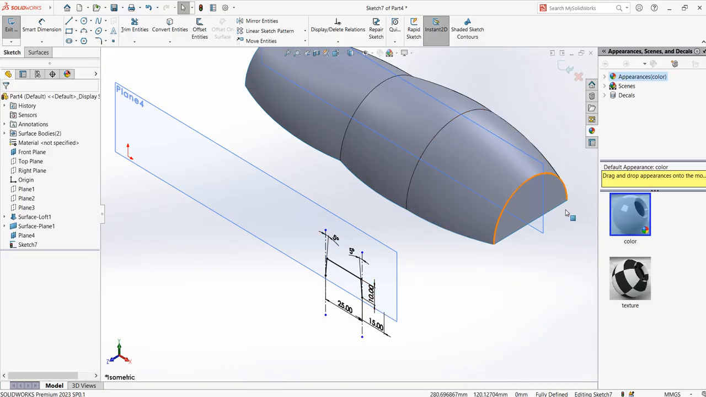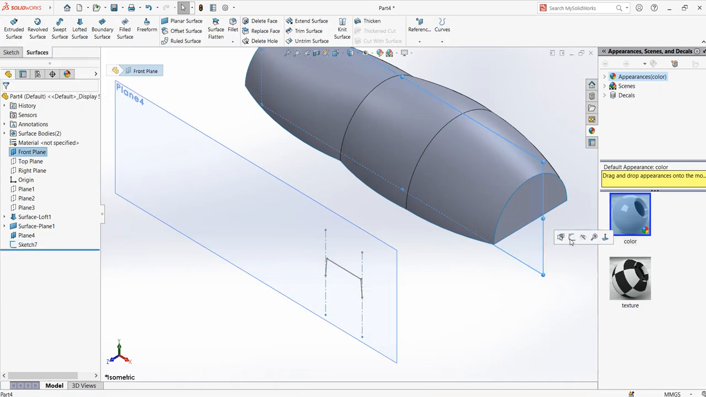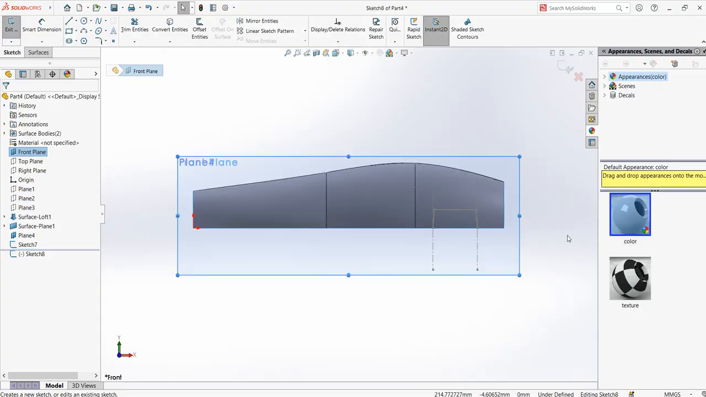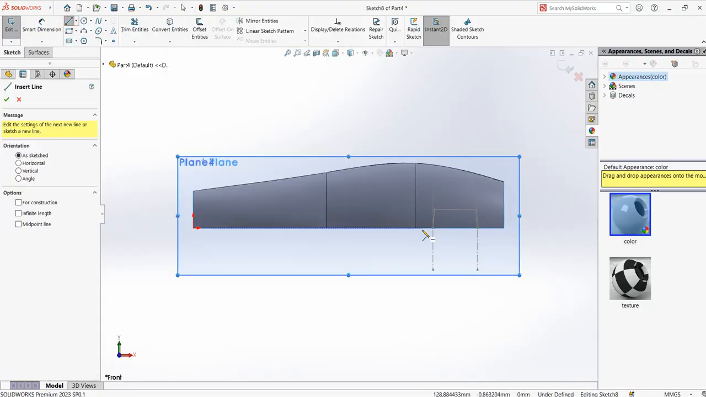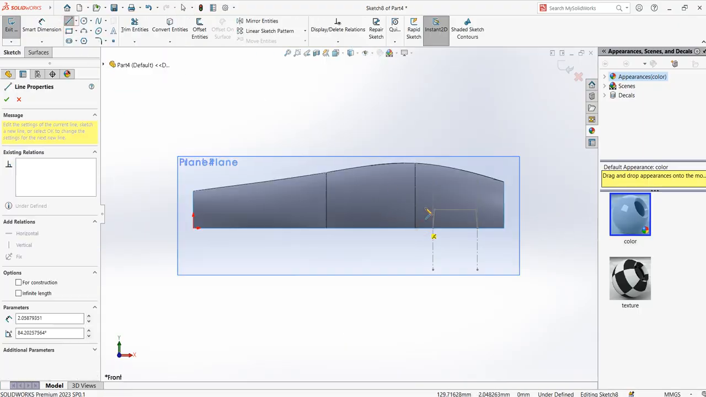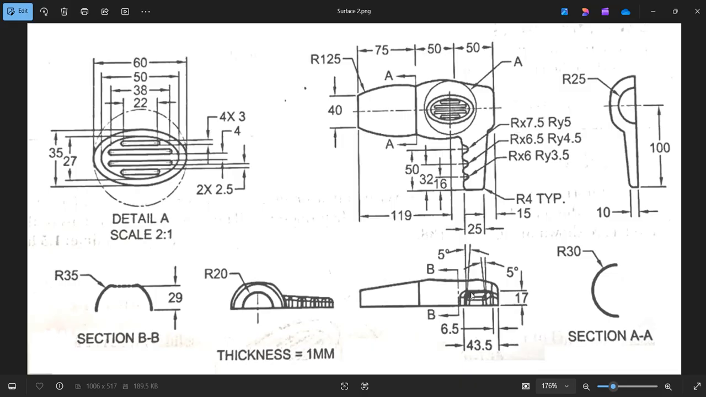Now I need to create the other rectangle to create that loft. So I exit this sketch plane. I go to this plane. I say new sketch, and I draw another rectangle. Since this one is straight, there's no angle for that other rectangle.